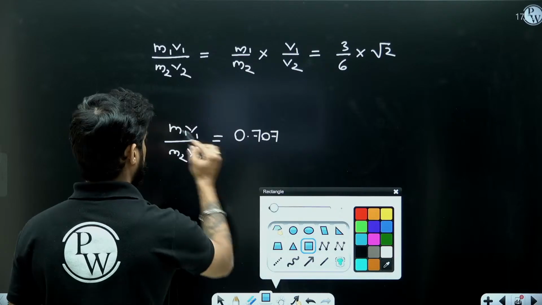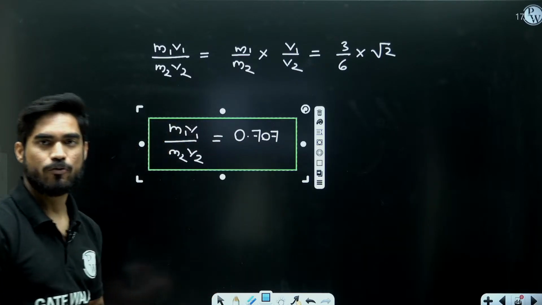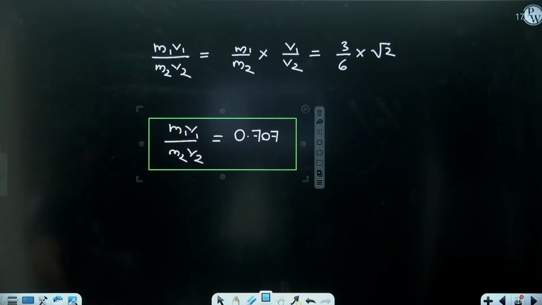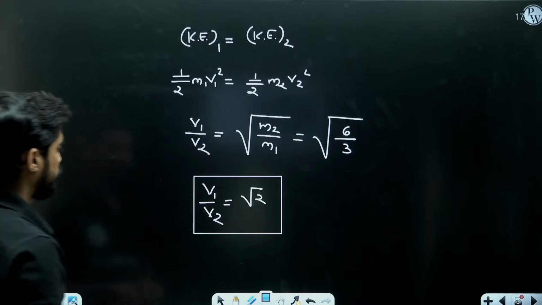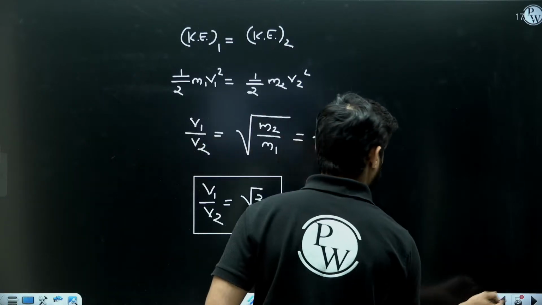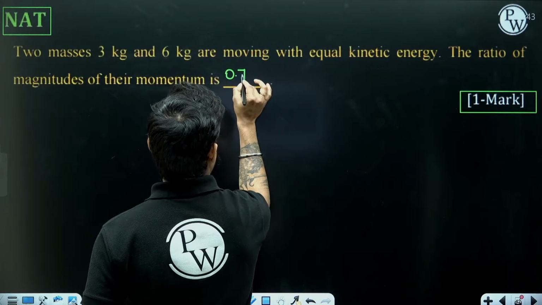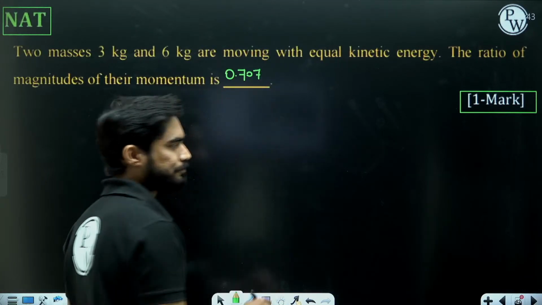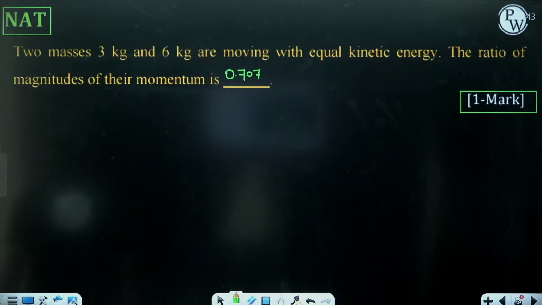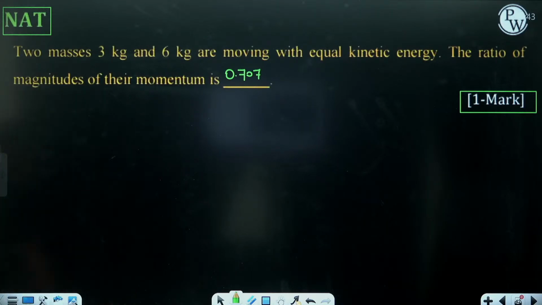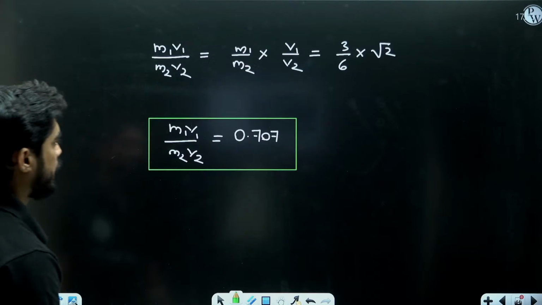Now this was a very simple problem, 1 mark question. 0.707. Very good, guys. Very good. Okay. Let's move on to the next question.